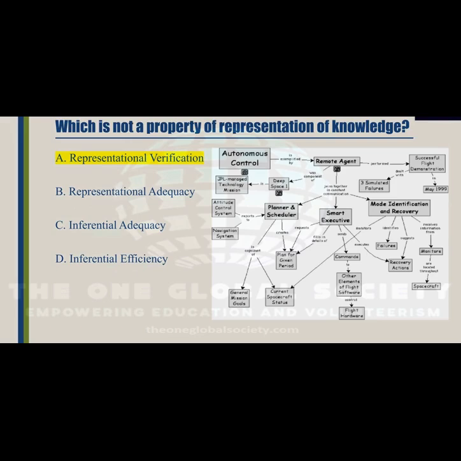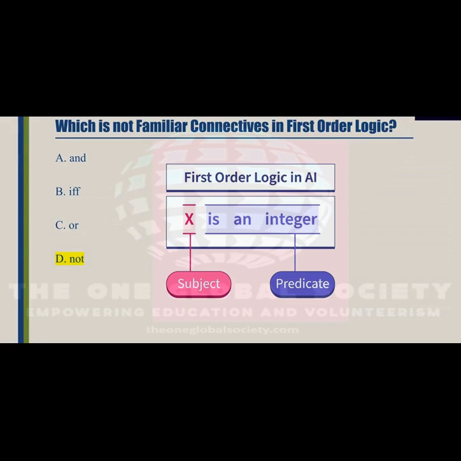Let's see the second question. Which is not a familiar connective in first order logic? Is it and? Is it if? Is it or? Is it not? The correct answer is not, and the reference diagram can be seen to the right of the options and question.